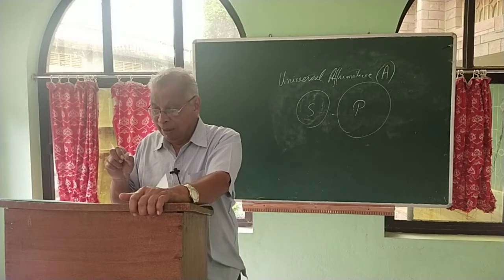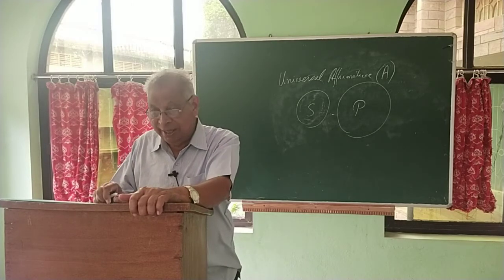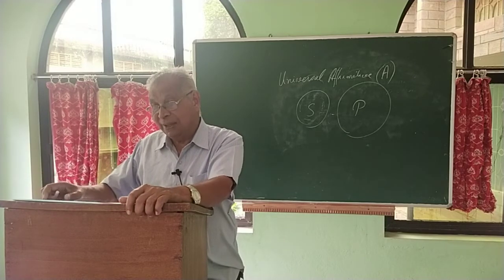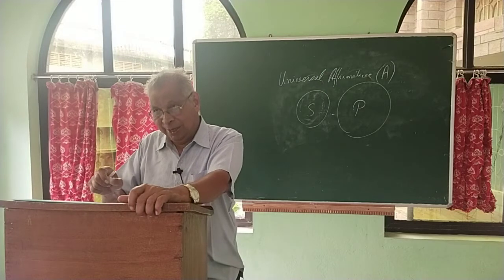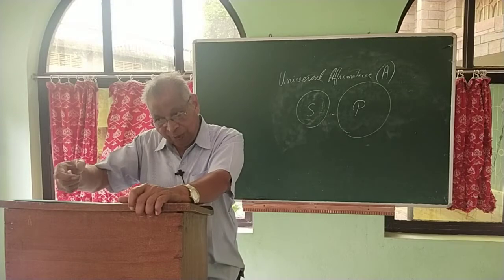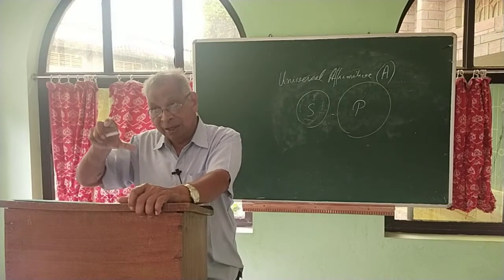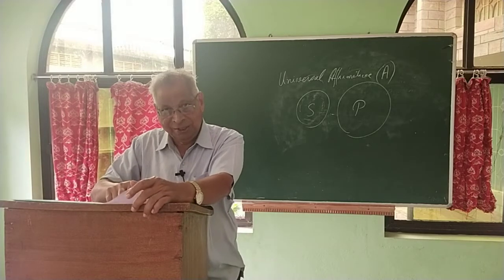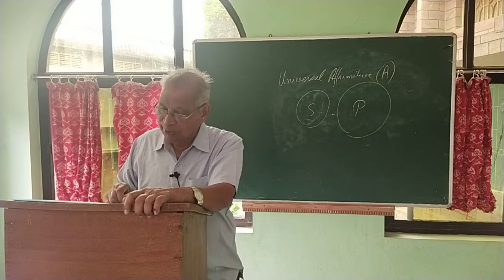So when you say Prakash is an Indian, we are taking Prakash in logic as a universal. Although it is singular, we are not taking him as part of a group, but rather as a group by himself. As far as logic is concerned, it is universal.